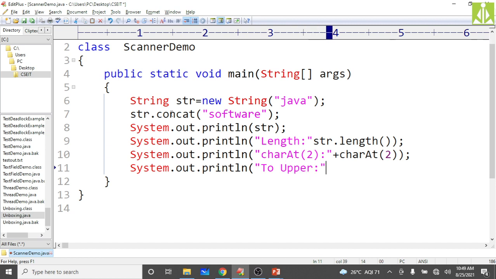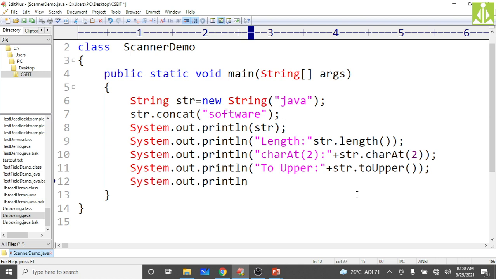toUpper means converting the string into uppercase. I think we have to apply it this way, str.toUpperCase. We will see if we get an issue, and if so we will try to modify. Then the same thing with toLower, plus str.toLowerCase. Now save the program and compile it.